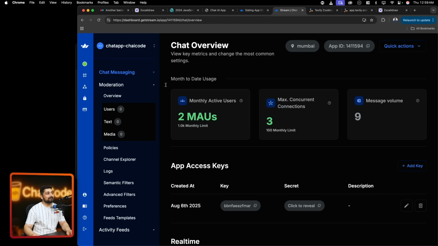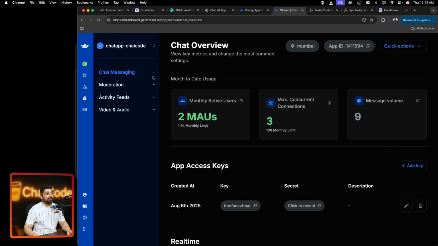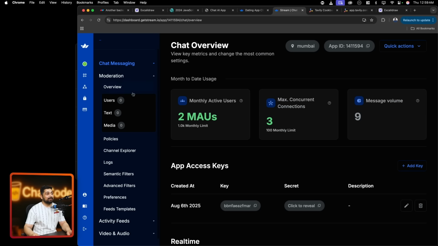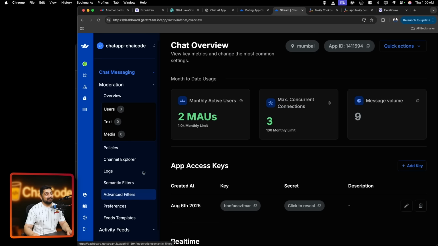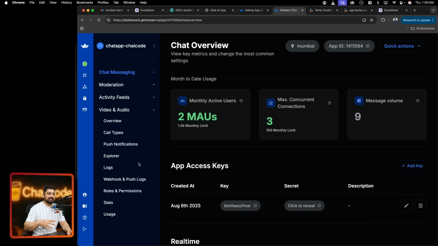Now, here's an interesting thing. In the chat, you can actually choose the moderation as well. Moderation is really important because people can ask anything to your application, and having that kind of moderation, semantic filter, advanced filter is really, really required. Not only that, this application can be extended to videos and audios and whatnot. Once you learn this basic part, again, the implementation is exactly the same, and they give you a generous free tier.